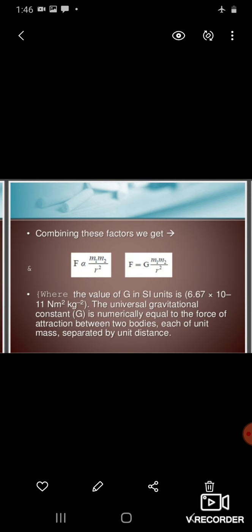This value is fixed, and the capital G is known as the universal gravitational constant.